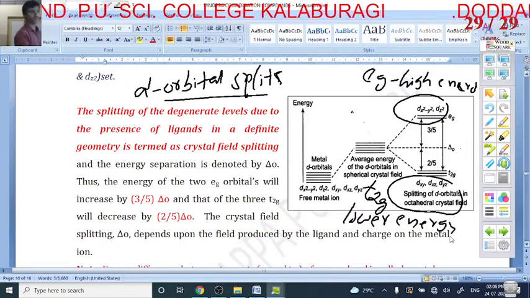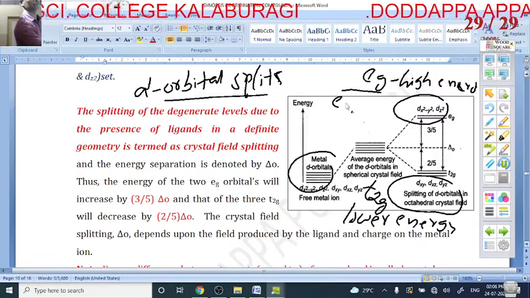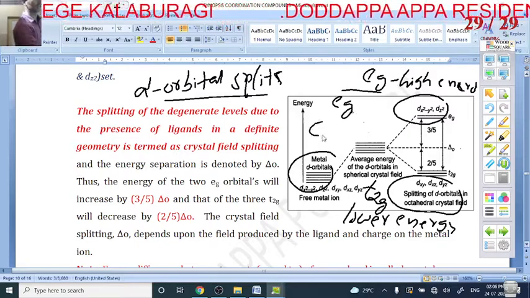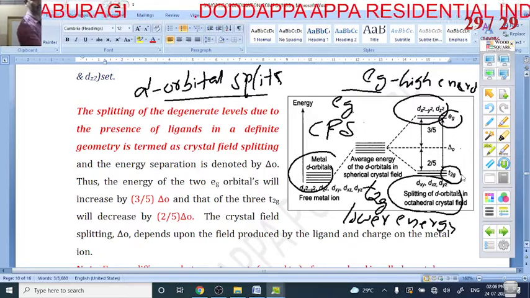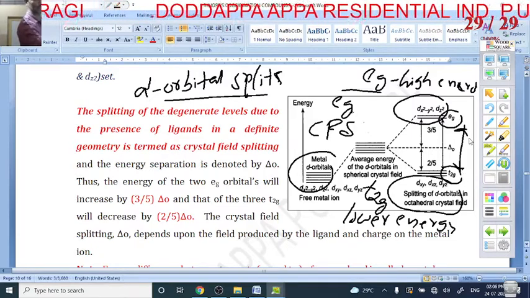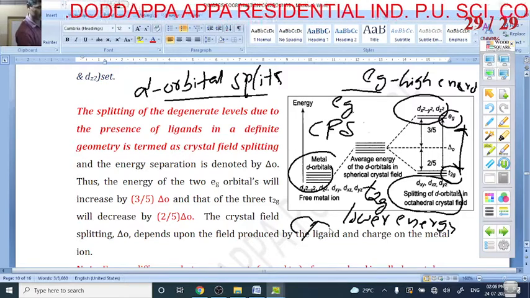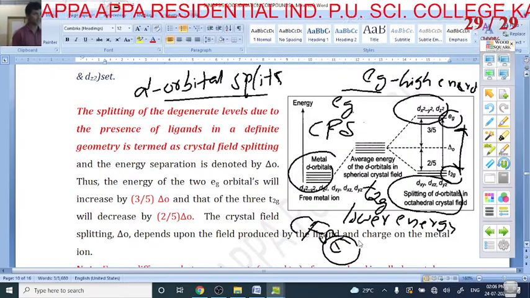The splitting of the d orbital into an eg set and a t2g set is called crystal field splitting. The energy between eg and t2g is called CFSE, the crystal field splitting energy.